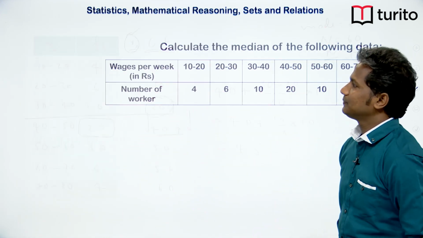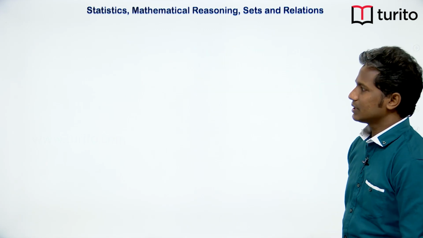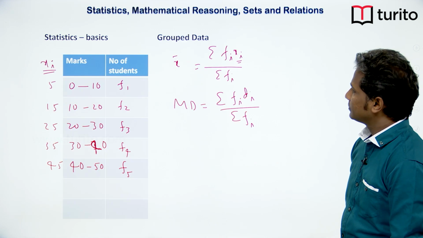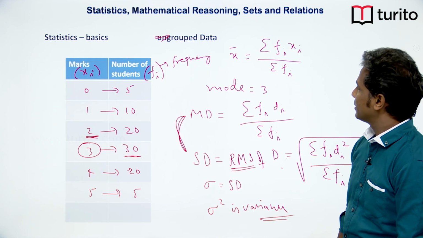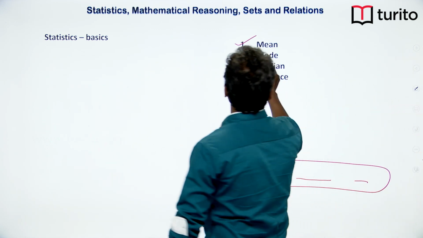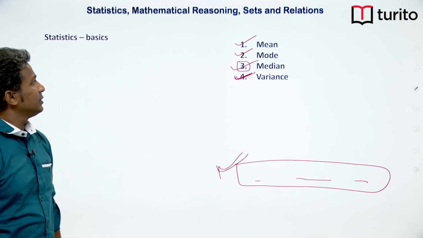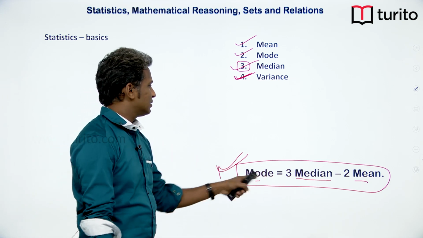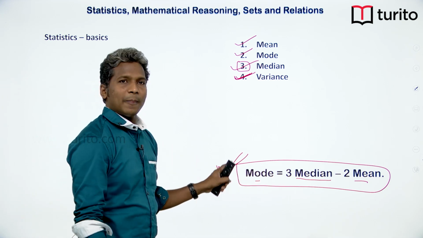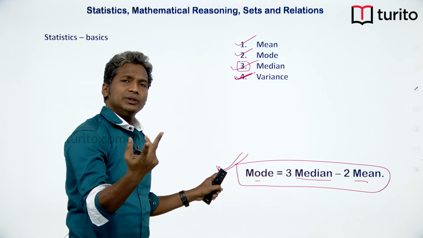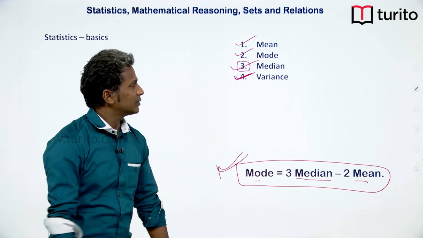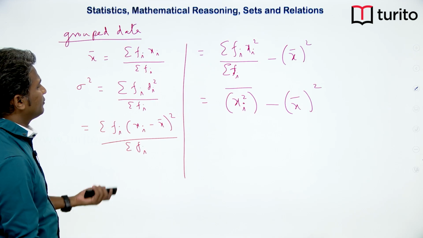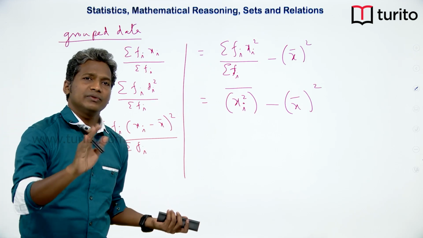I hope this is clear. So, that is it, we have understood all basic concepts of mean, mode and median. You can always relate with this relation. If you know any two, you can also calculate the third. So, here we have understood what is the meaning of mean, mode, median and also variance.